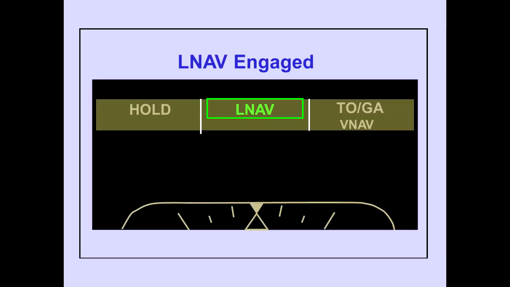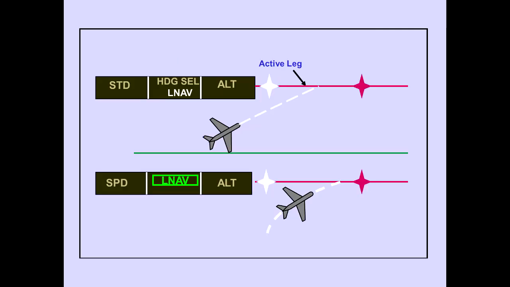When LNAV is engaged, LNAV is displayed on the PFD. If the LNAV switch is pushed outside these parameters, LNAV will arm. LNAV will engage at the point to turn to intercept the active leg.